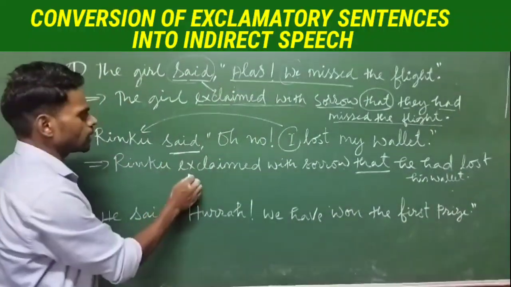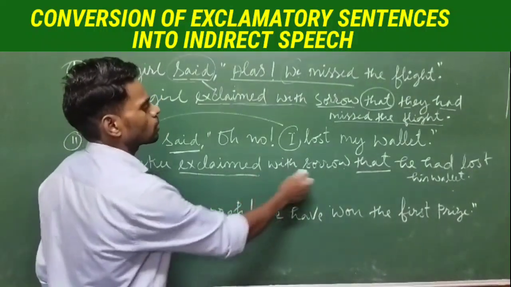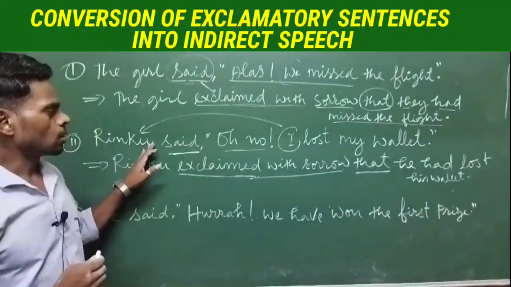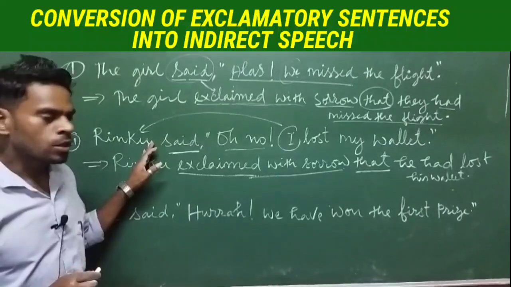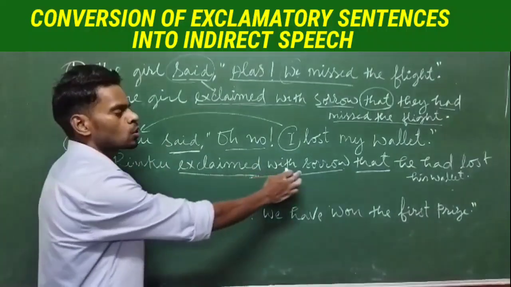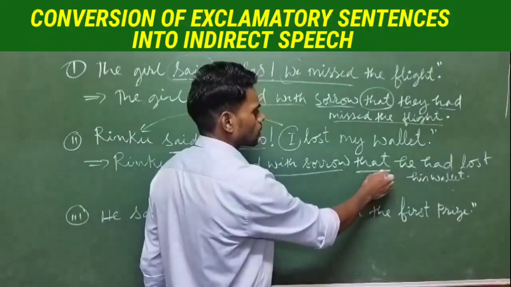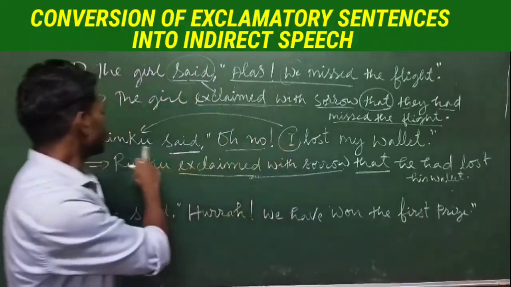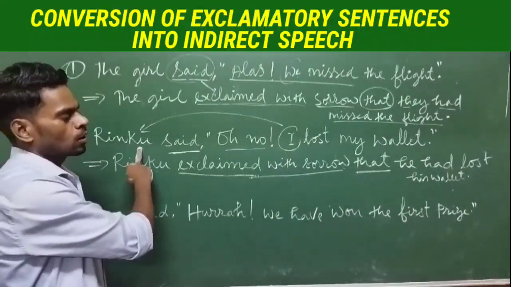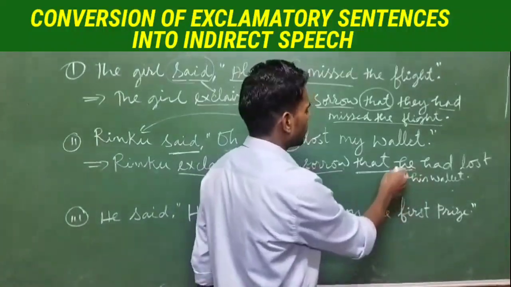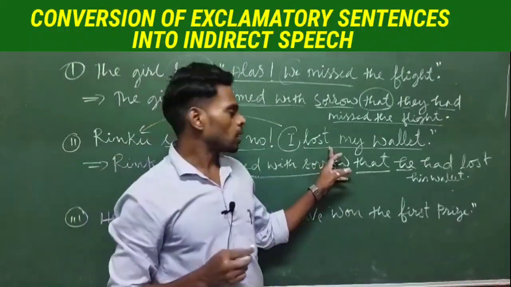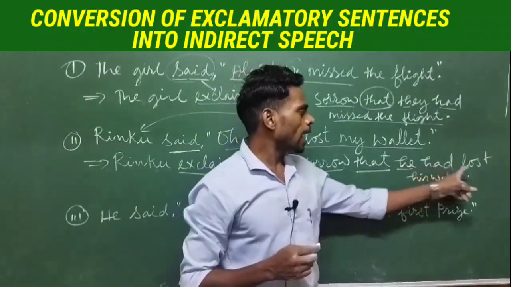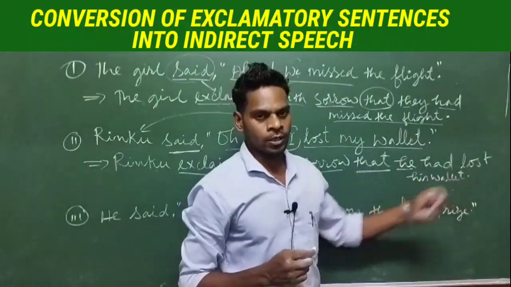Here said changes into exclaimed with sorrow, because with "oh no," Rinku is not happy since he has lost his wallet. That's why exclaimed with sorrow. Then the conjunction that is needed. Then "I" here is Rinku, and Rinku is a boy, so the pronoun will be he. This sentence is in simple past tense, so it will change into past perfect tense. So it will be "he had lost his wallet."